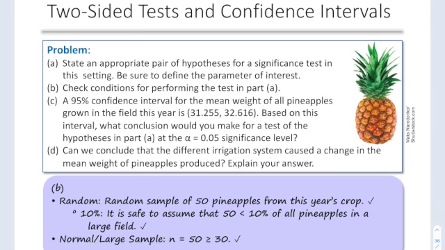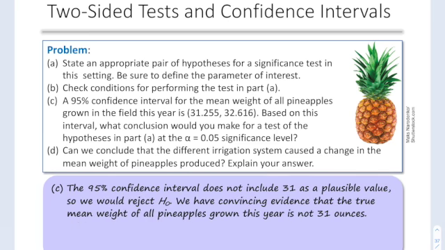So it's a random sample of 50 pineapples from this year, and it's safe to assume that that's less than 10% of all the pineapples in this large field. And 50 is greater than or equal to 30, so we have a normal distribution.